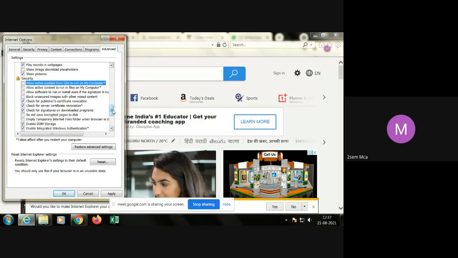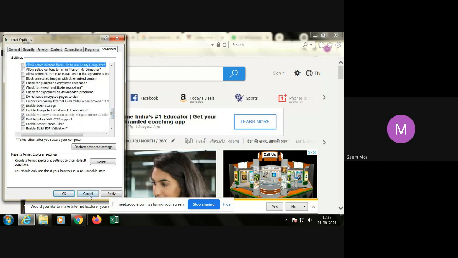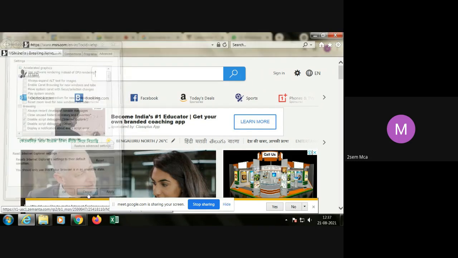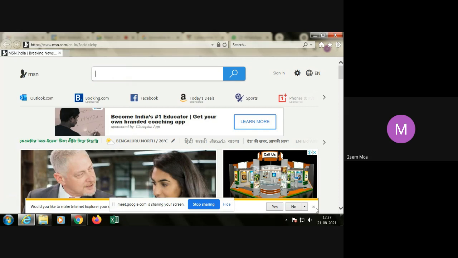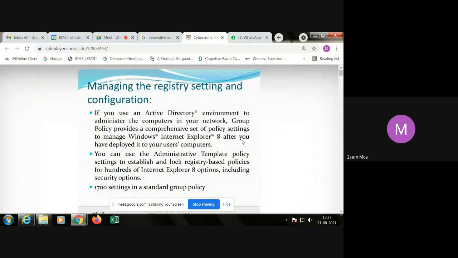So to avoid that, whichever is essential for access to the system, you can provide through registry editing. You can allow the system to access the data, or you can deny the system access. This is the way of configuring the security onto the mobile as well as system devices.